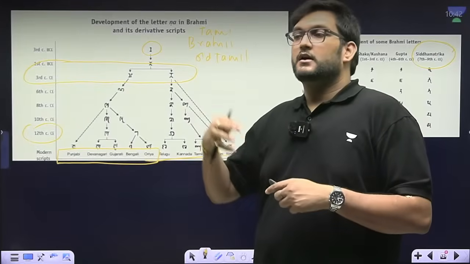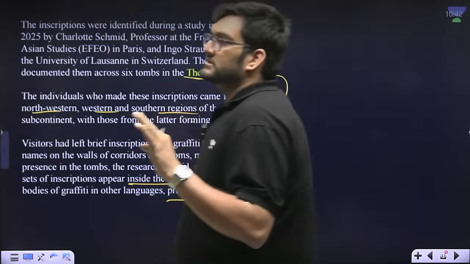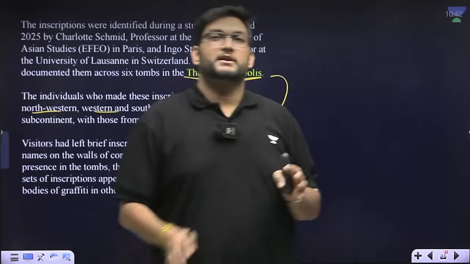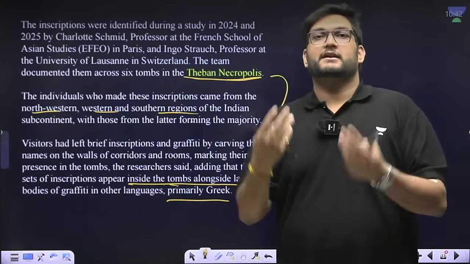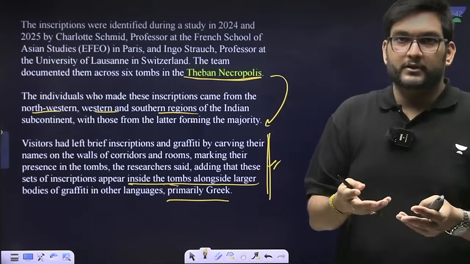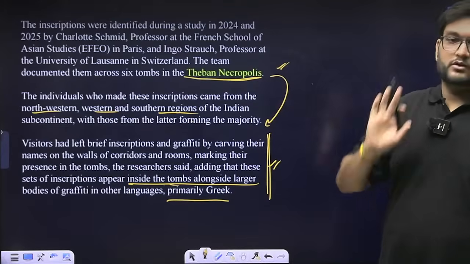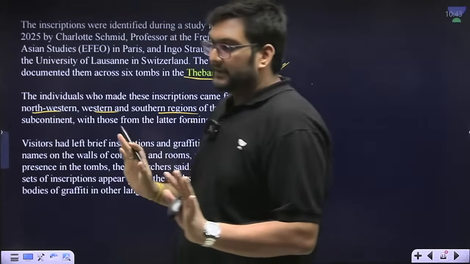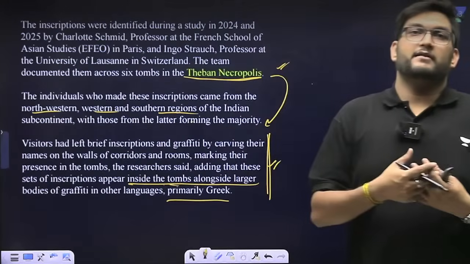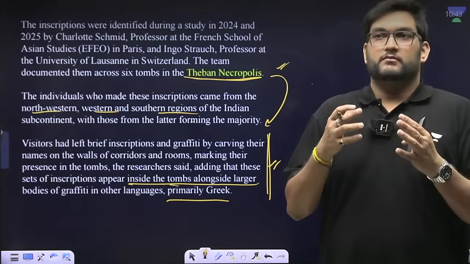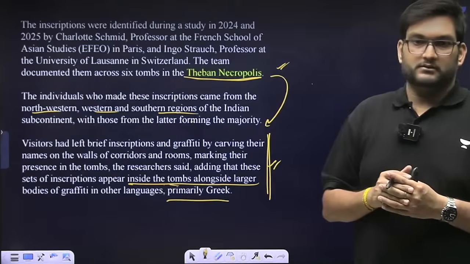And at the same point of time, we know that 1st to 3rd century CE is the period of proper boom under the Kushanas, Satavahanas and the Sangam polities, Chera Chola Pandyas. That gets accredited and attested, corroborated by what we found in the Theban necropolis in Egypt also. Are we clear about this? Interesting development. In a way, cements our position as the center of the Indian Ocean world and as a trade partner to the Indian Ocean world. Yes?